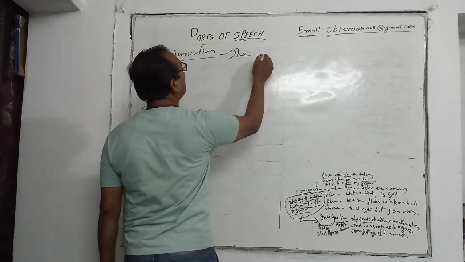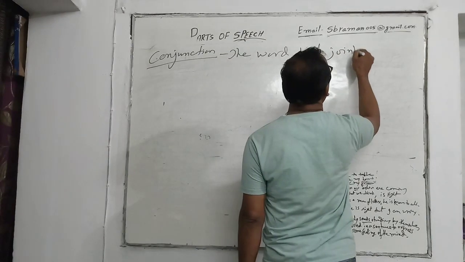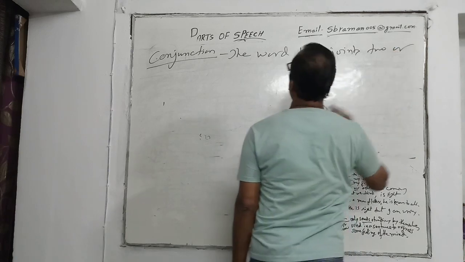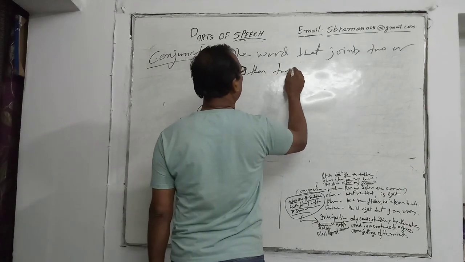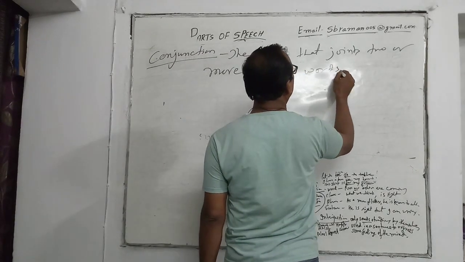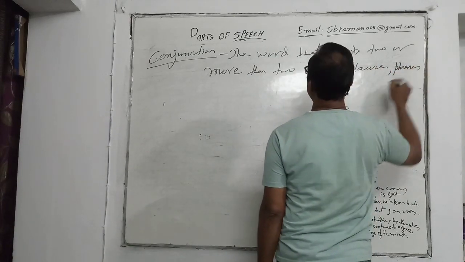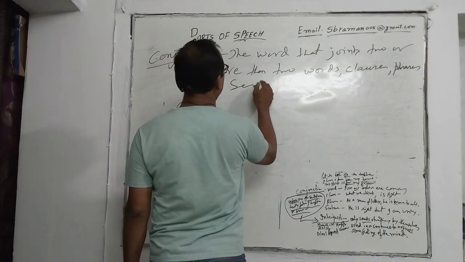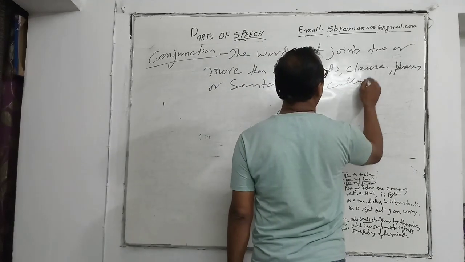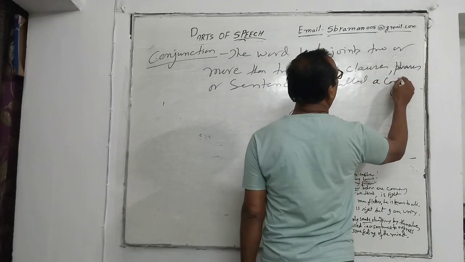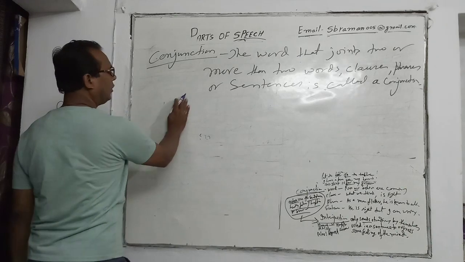The word that joins two or more than two words, clauses, phrases, or sentences is called a conjunction.